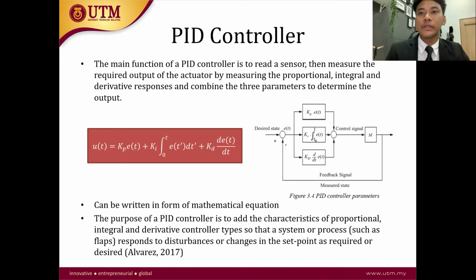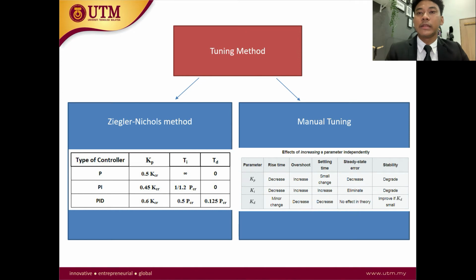The PID controller reads a sensor, measures the required output of the actuator, measures the proportional, integral and derivative response, and combines all three parameters to determine the output. For the PID parameters, there are two ways of obtaining them: the first one is the Ziegler-Nichols method and the second one is the manual tuning method.